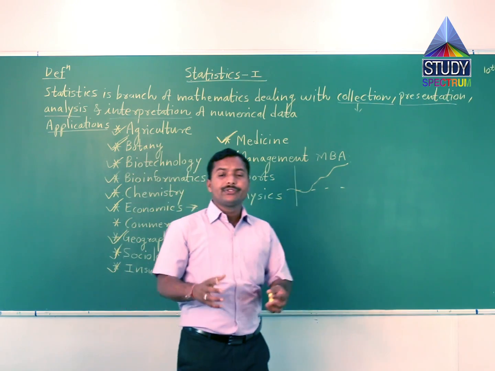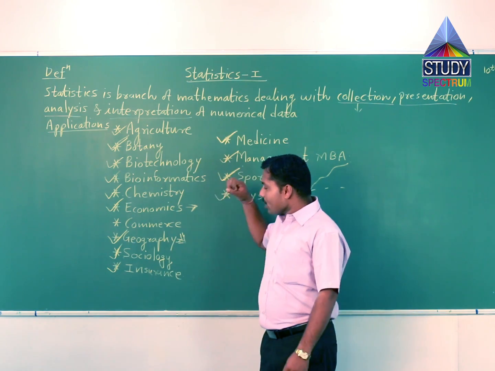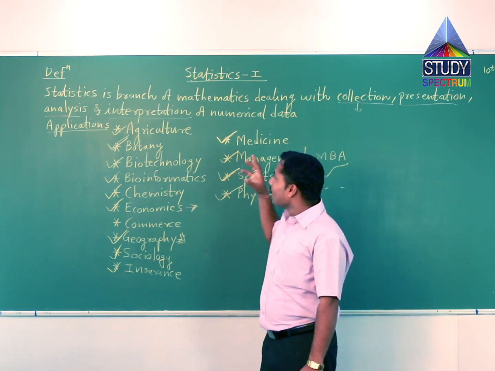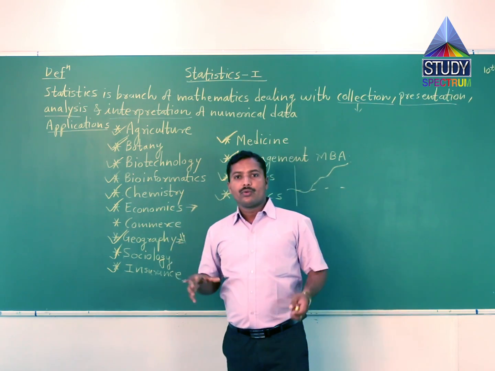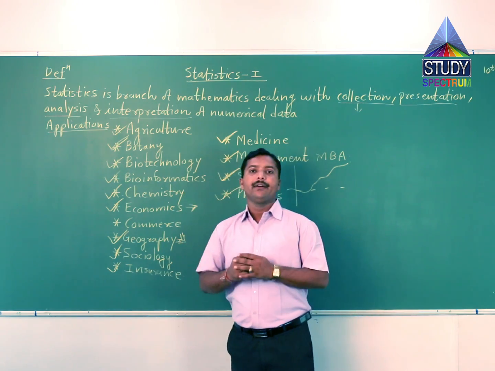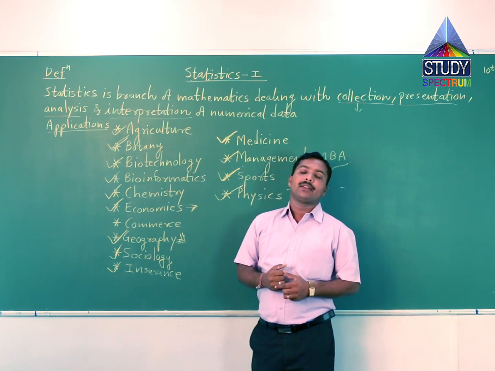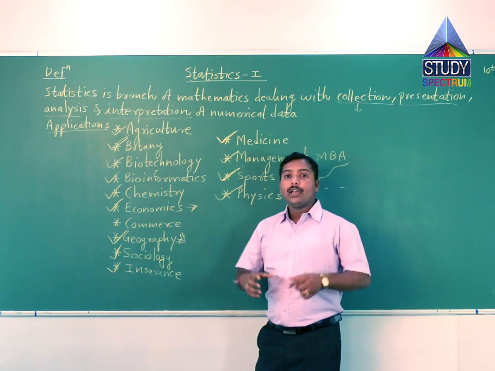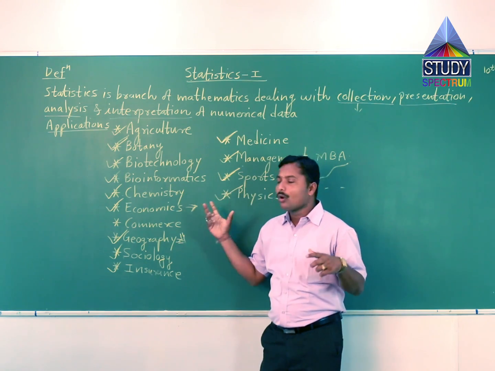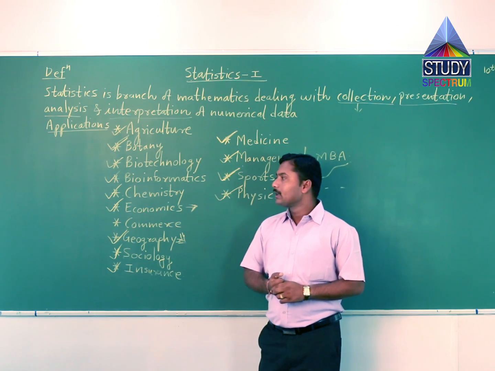Statistics is an important tool for research, because for every research statistics is required. All data will be collected, and that data will be handled by using many statistical methods. And quality control, QC, is also controlled by statistics.